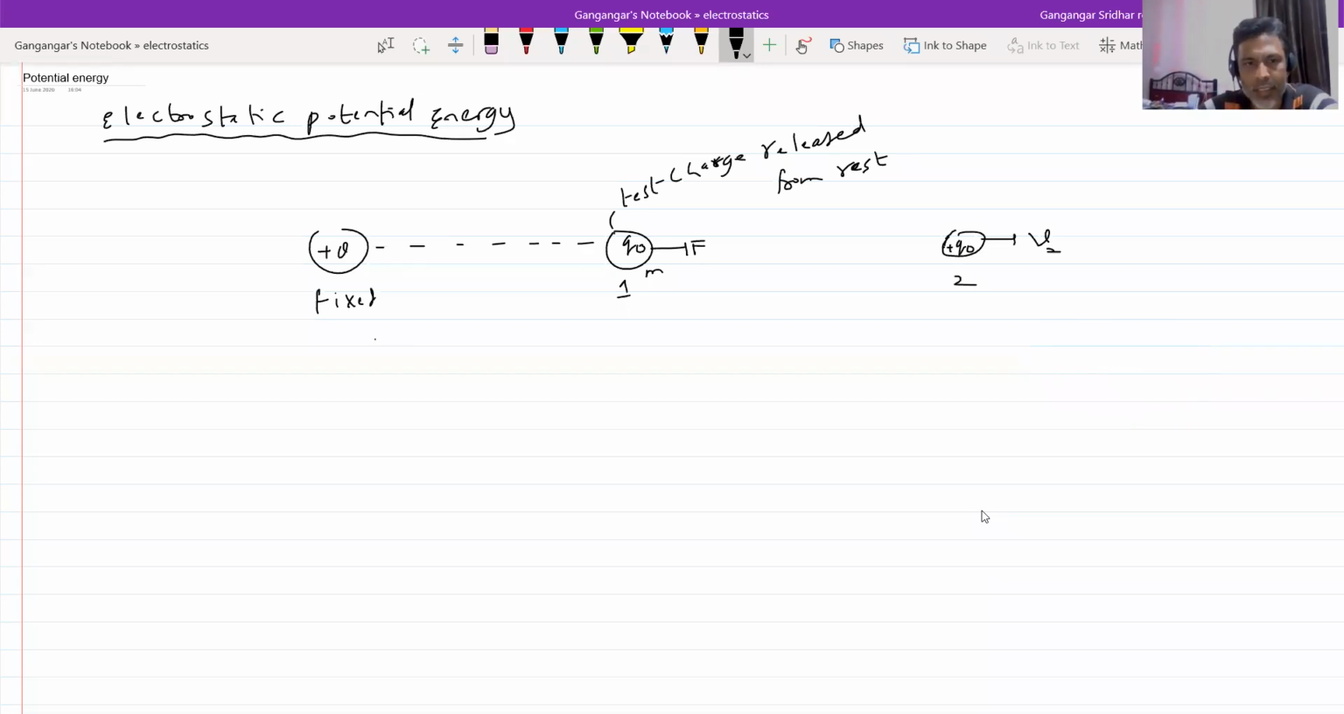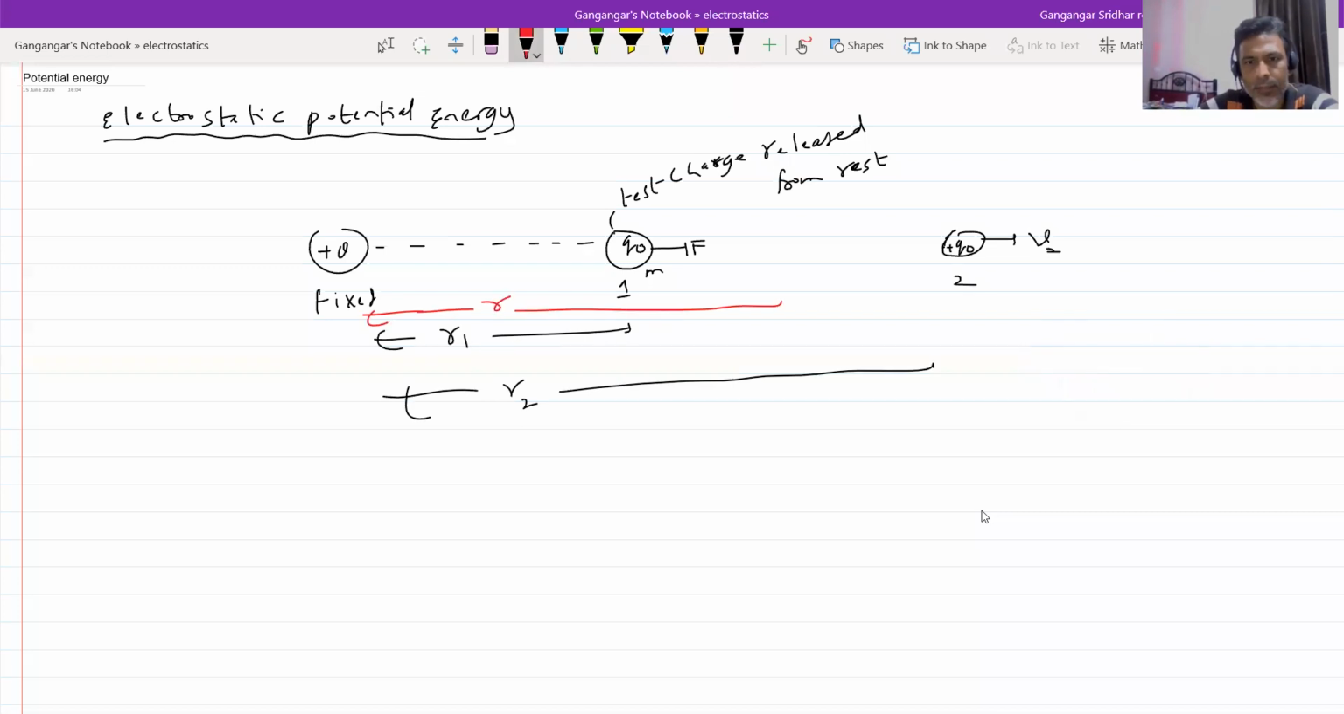Let it be at a distance R1. We'll define this position, so let this be R2. Let me take some arbitrary point where it is at a distance R.